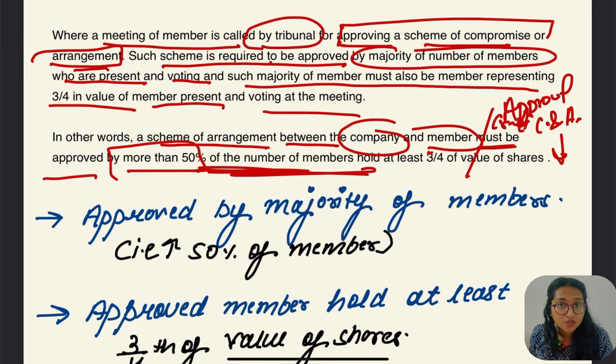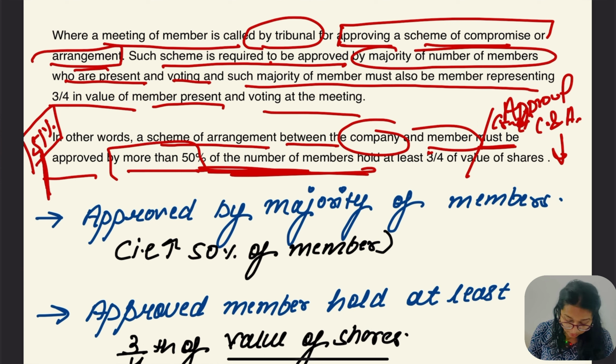There should be approval given by more than 50% of members, which means at least 51% of members should give the consent. And this 51% of members should hold 3/4 of the value of shares.